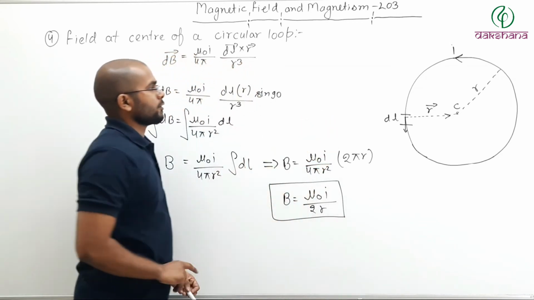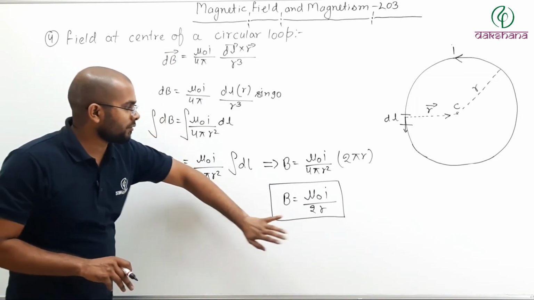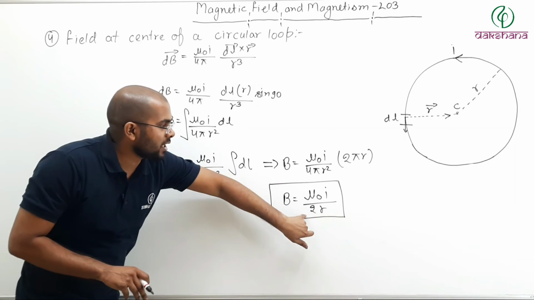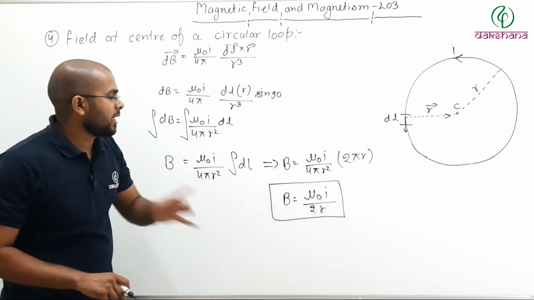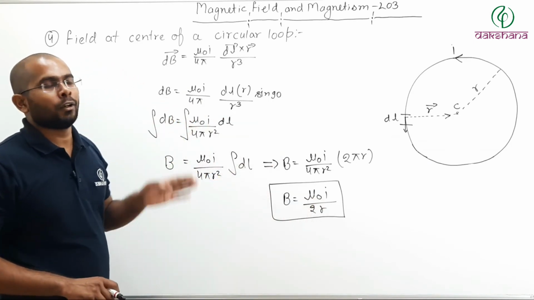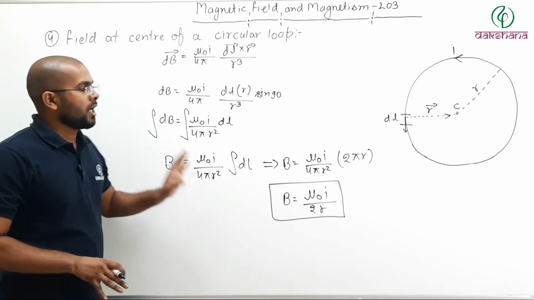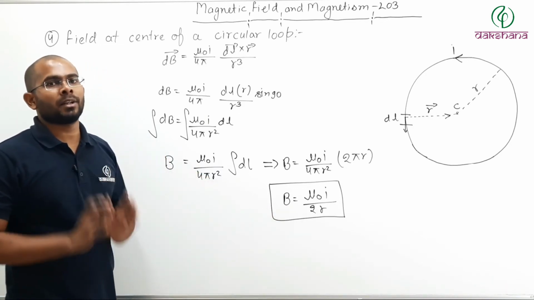So that way also you can find the direction of the field. And the magnitude formula is mu naught I divided by twice of R, where I is the current through the loop and R is the radius of that loop. You can pause the video and note it down. This formula you must remember.